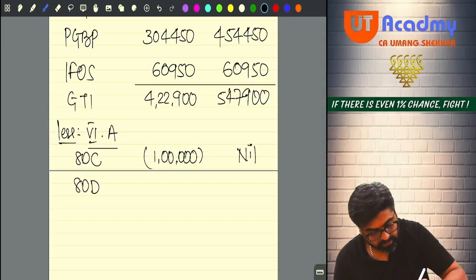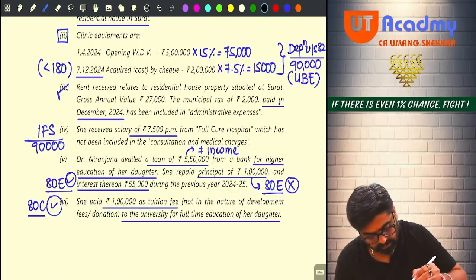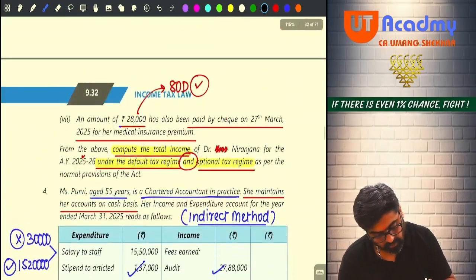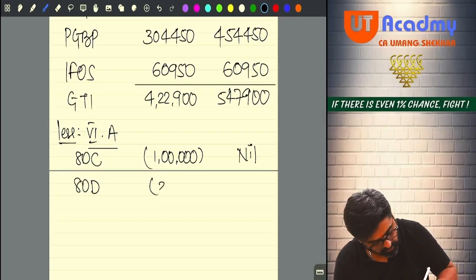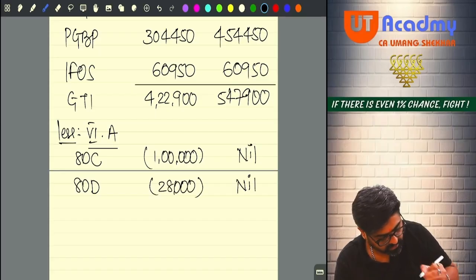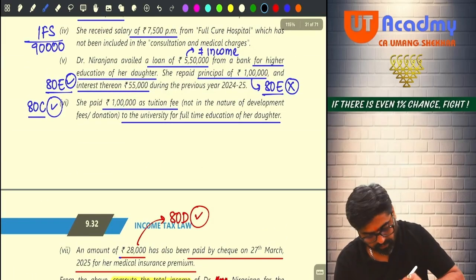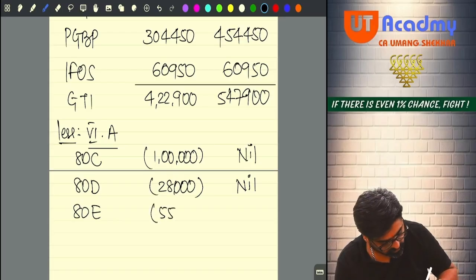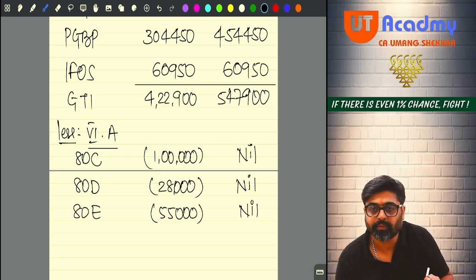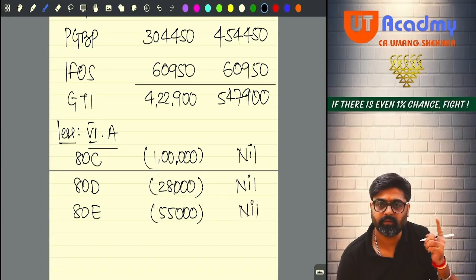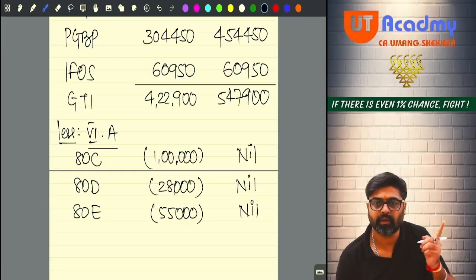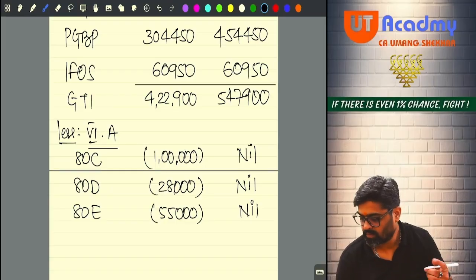80D, 80D is how much? Come on, please check. 80D is how much? 80D is 28,000. So here you are going to get 28,000 or 50,000, whichever is lower, 28,000. Here you are not going to get that deduction. 80E do you have? Yes sir. Interest on higher education loan amounting to 55,000. So you can claim 55,000 from here, but that 55,000 cannot be claimed here. Yes or no? Can you see the comparison between both the schemes, normal scheme and default tax regime? Yes or no?